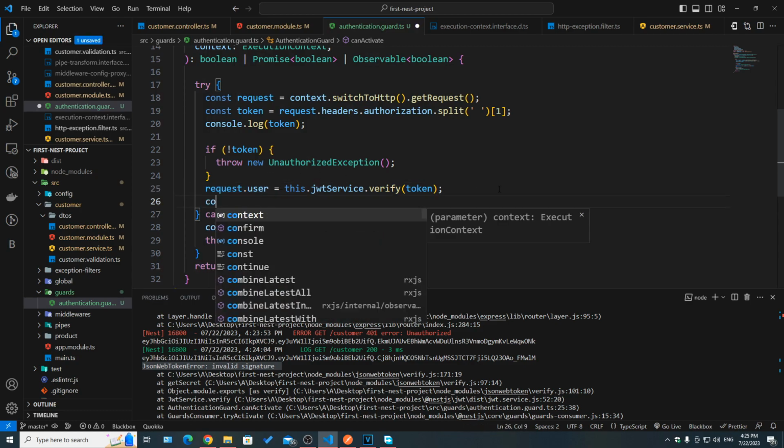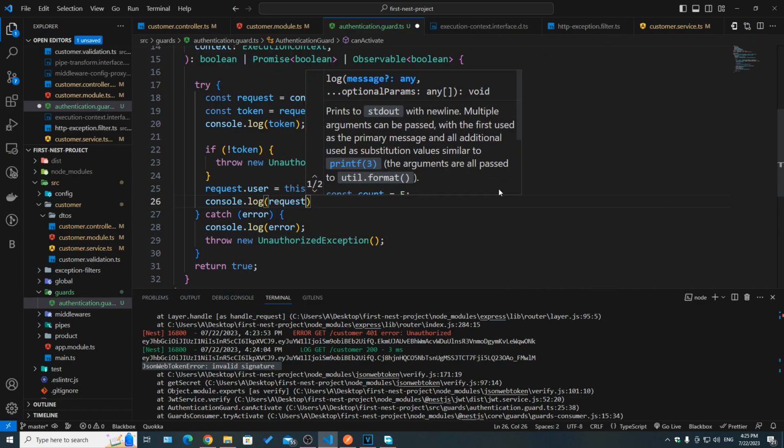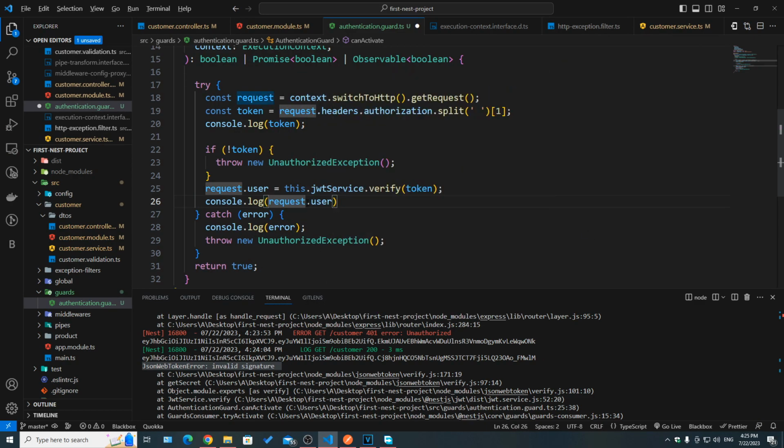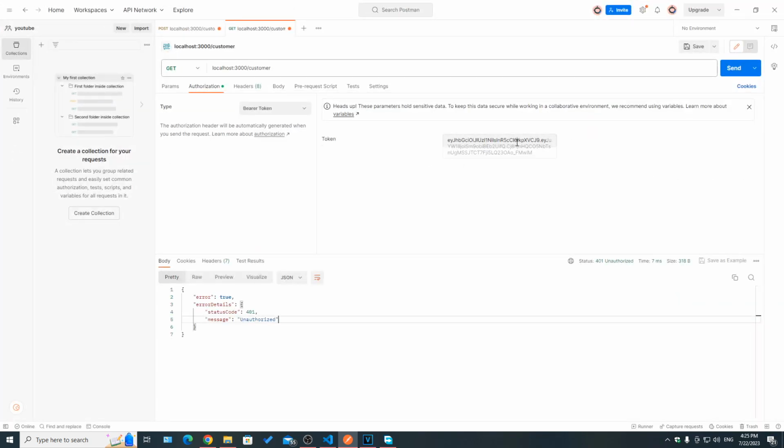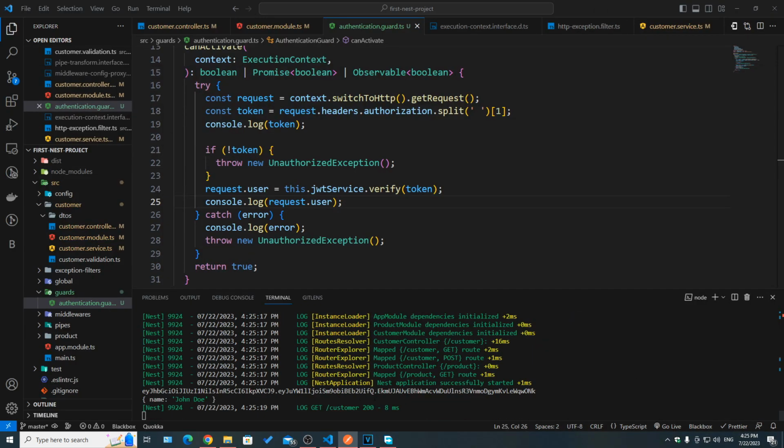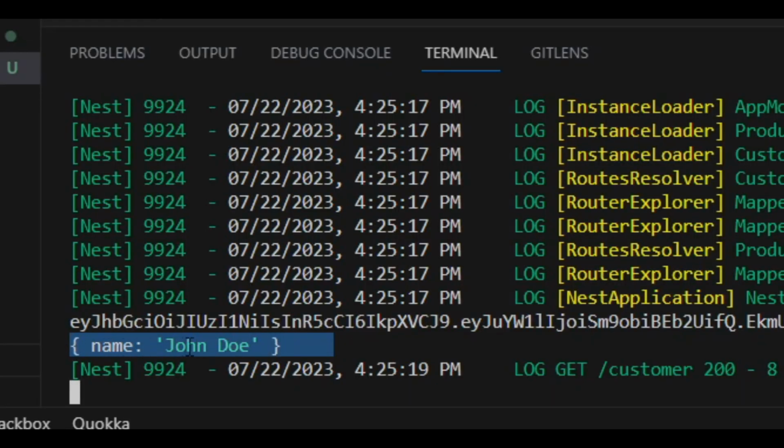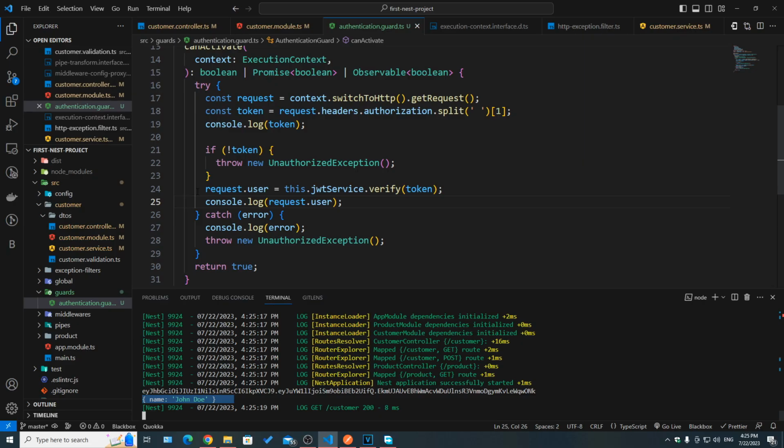So now if we go ahead and take a look at console.log request.user, let's save, and then here of course we need to go back to the previous token, which was correct, hit on send. If we take a look here, as you can see, we got the payload, name John Doe. And you're used to actually doing req.user or req.whatever in Express whenever in our middleware we verify the user. This is the same thing here.